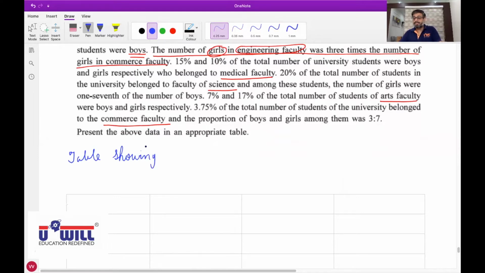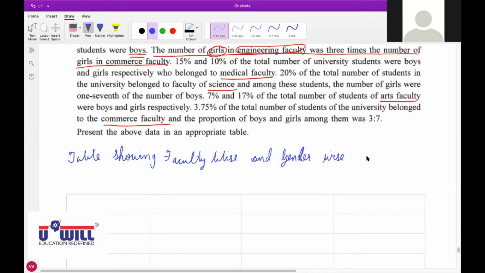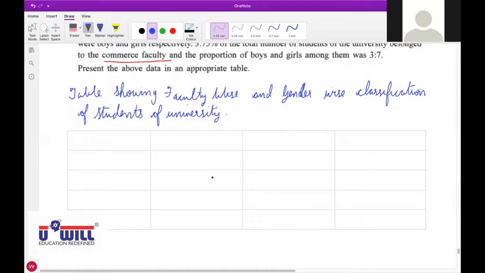Table showing faculty wise and gender wise classification of students of university.